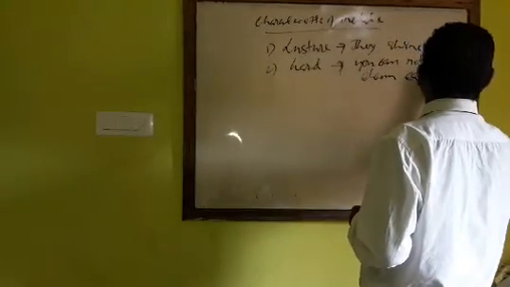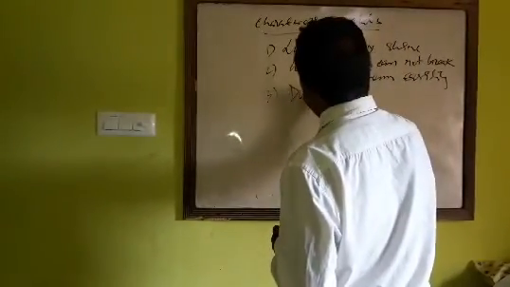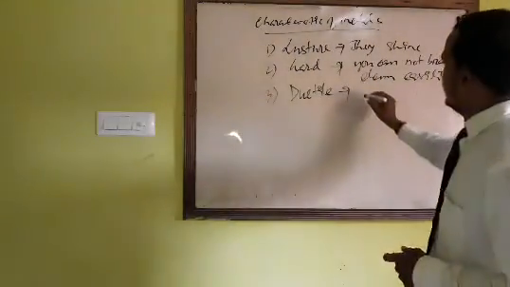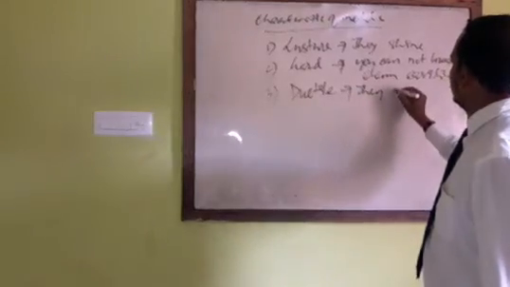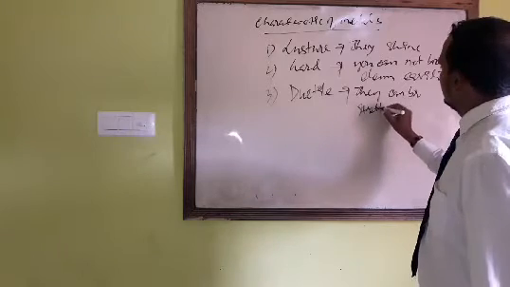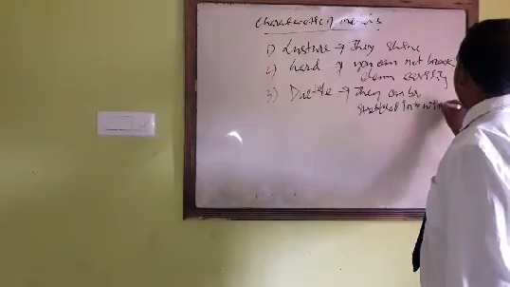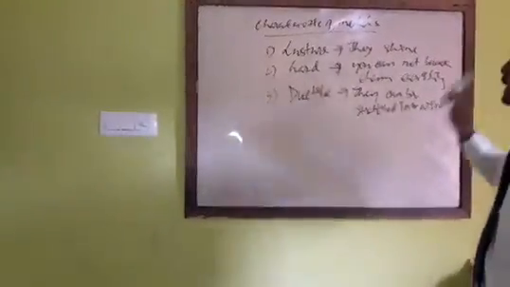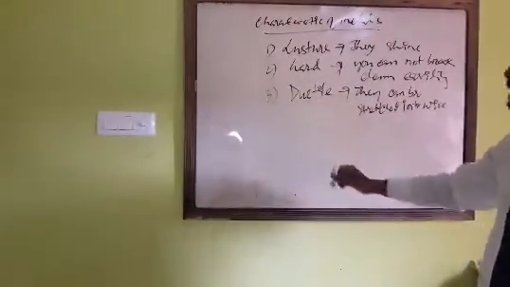Third property is that metals are ductile, means they can be stretched into wires. Electric wires are made by this property of metals, which is known as ductility.